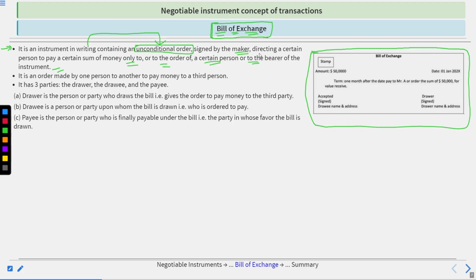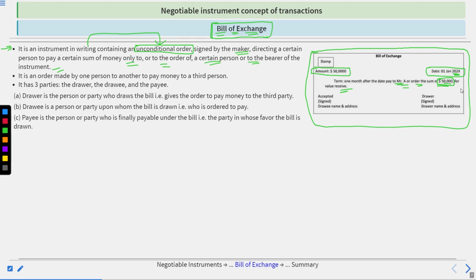Now you can see it also. Amount is $50,000. Date was 1st January, let's assume 2024. Term: 1 month after date, paid to Mr. A or order, sum for the value received. Now let's assume Mr. X. After this date, Mr. X is liable to pay the amount written down here. Let's assume it's 1 lakh rupees, to pay rupees 1 lakh to Mr. Y. So Mr. Y will draft a bill.